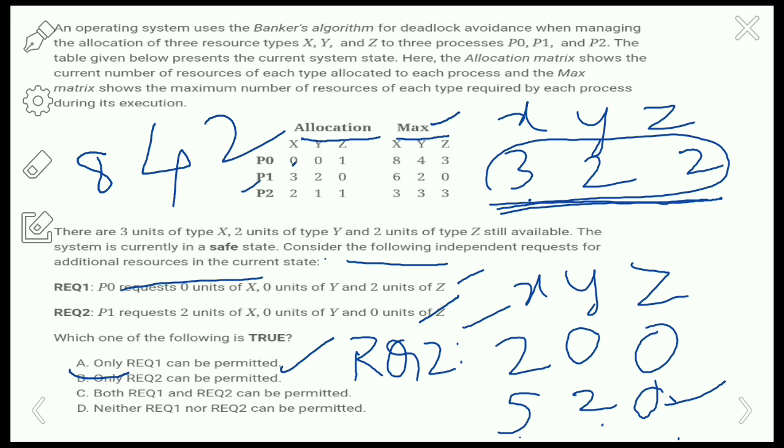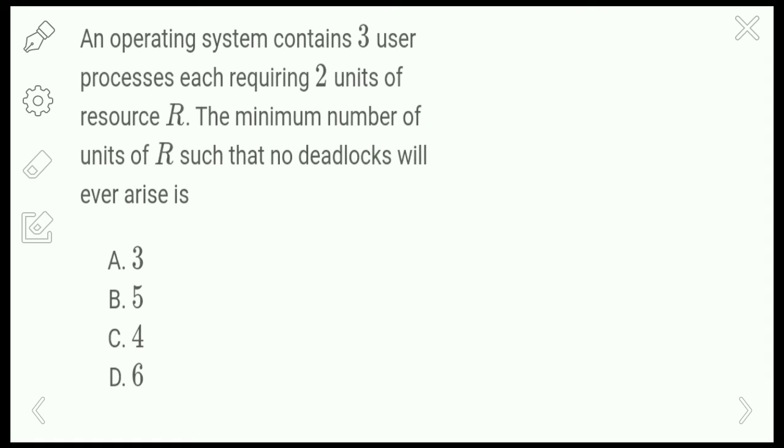Okay, so this is the last question here in the deadlocks. An operating system contains 3 user processes, each requiring 2 units of resource R. The minimum number of units of R such that no deadlocks will ever arise is... okay, so an OS is having 3 processes, and each process will use 2 units of resource.